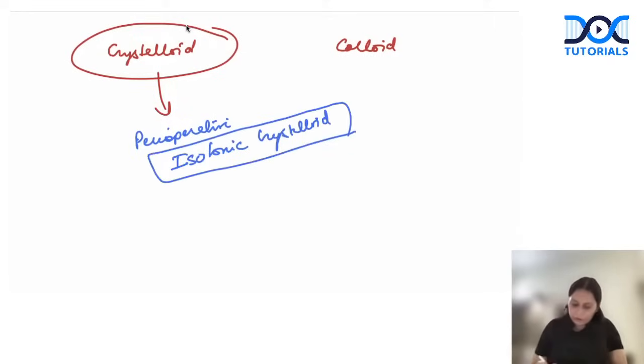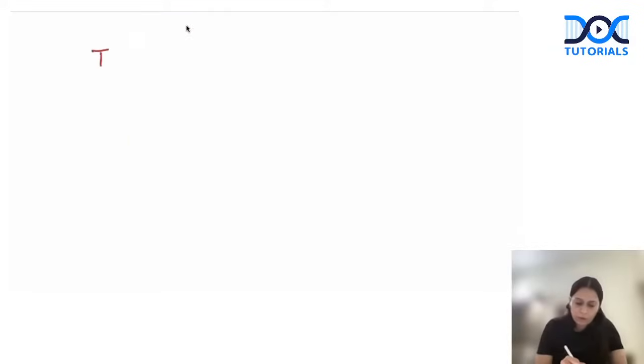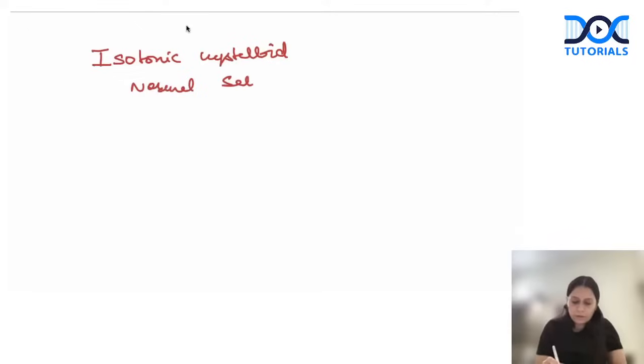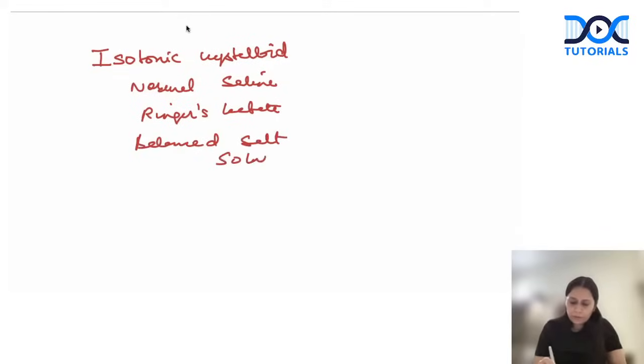And in isotonic crystalloid, what are the examples of isotonic crystalloid? So for isotonic crystalloid, what are the options? What are the fluids available? Normal saline, your Ringer's lactate, your other balanced salt solution, right?